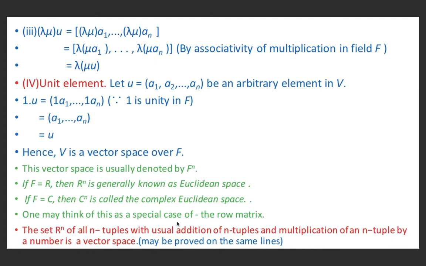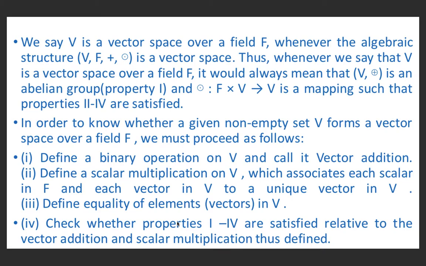One may think of this as a special case of a row matrix. The set R^n of all n-tuples with usual addition of n-tuples and multiplication of an n-tuple by a number is a vector space, and it may be proved on the same lines. So we say V is a vector space over a field F whenever the algebraic structure (V, +, .) is a vector space.